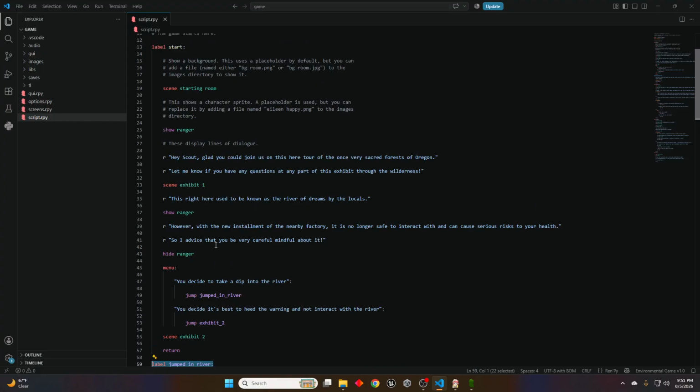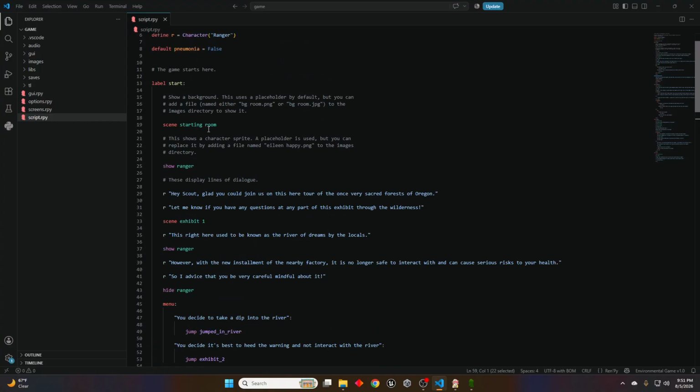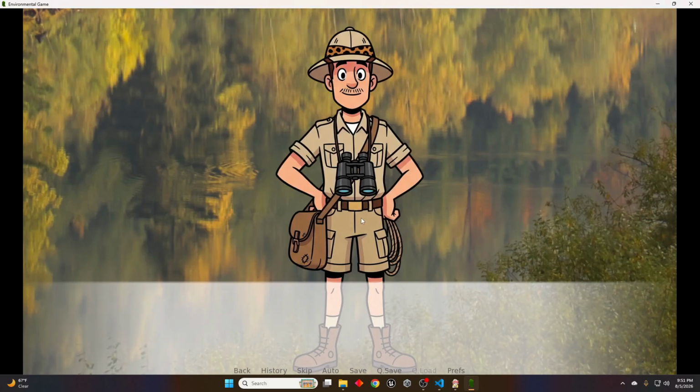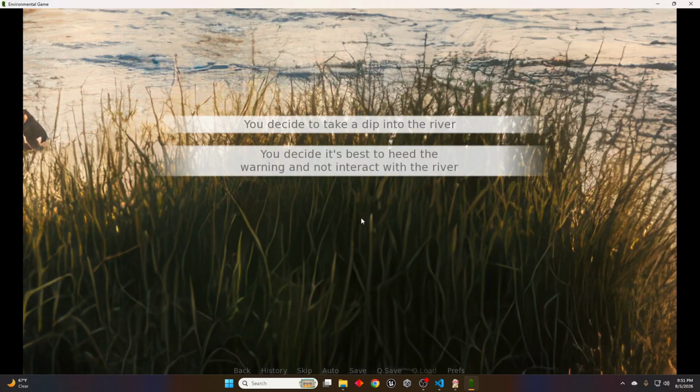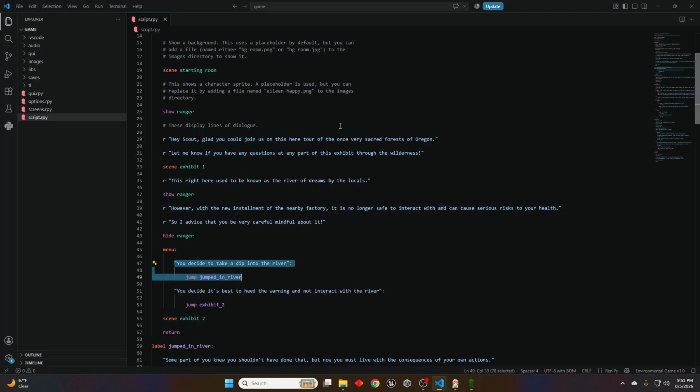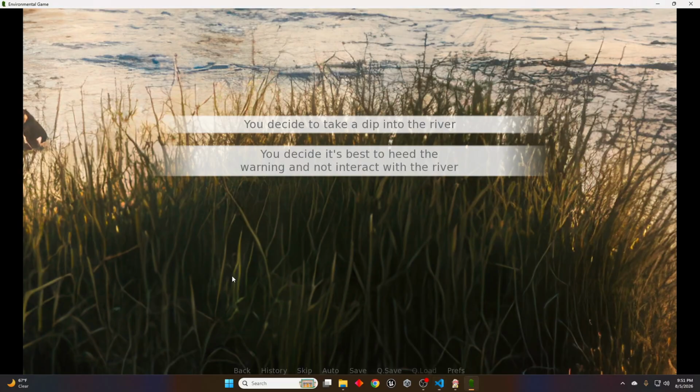And I'll fast forward from the start to where we actually jump to this label, and we go right here. So when we decide to jump in the river, and if we click on this button, we will jump to this label.